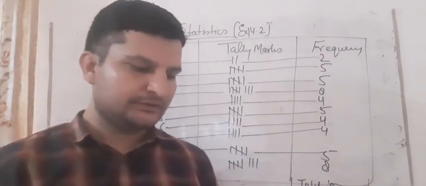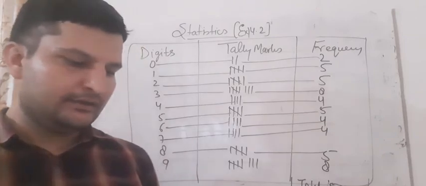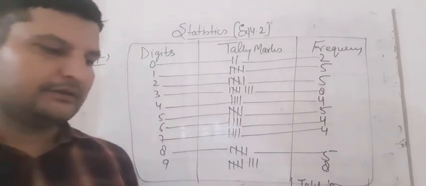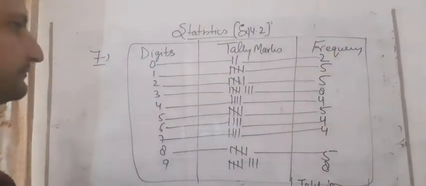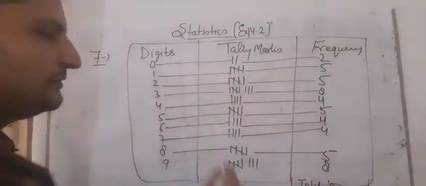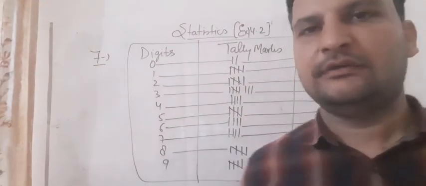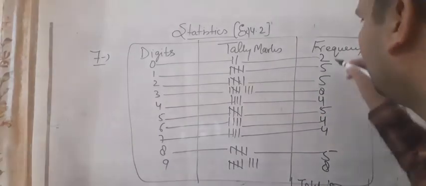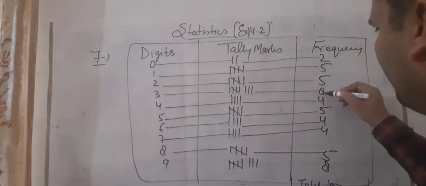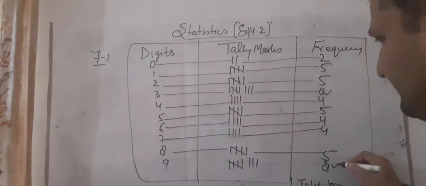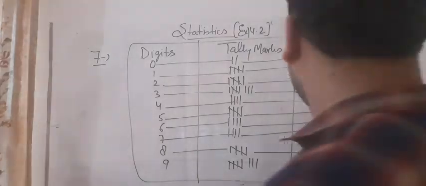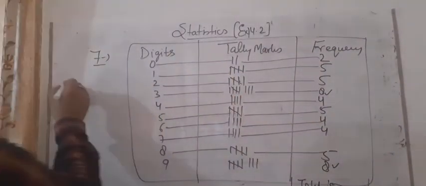What is the most, जो सबसे ज़्यादा बार आई है, and least occurring digits. Most, how many are coming most? Most means जो सबसे ज़्यादा बार आई है. We have to calculate it like this. सबसे ज़्यादा बार देखिए इसमें क्या है, one number is 8, one is 8. So we can say it, this is the value of 3.